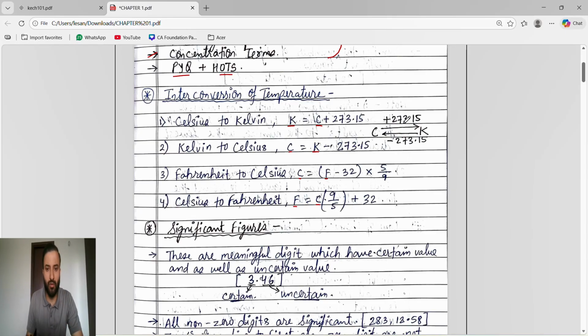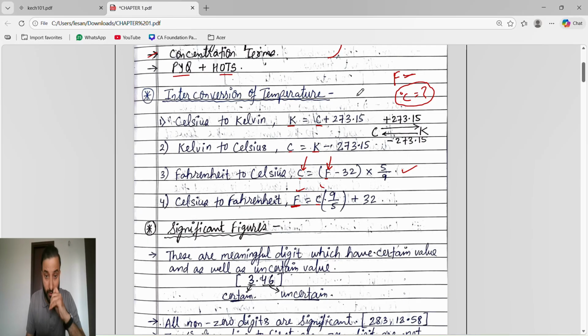That's it. Suppose Fahrenheit is given and we have to find degree Celsius. See, here no Fahrenheit, here no Fahrenheit, here yes Fahrenheit, here also Fahrenheit, but here we have to find Fahrenheit. No, here Fahrenheit is given and we have to find degree Celsius, so we are going to use this formula. This formula will not be used because here we have to find degree Fahrenheit, but in the question they told us to find degree Celsius. So this is how we get to know which formula we are going to use.